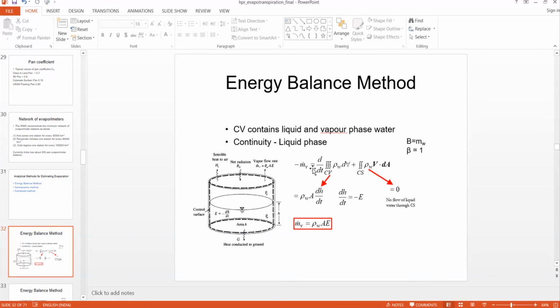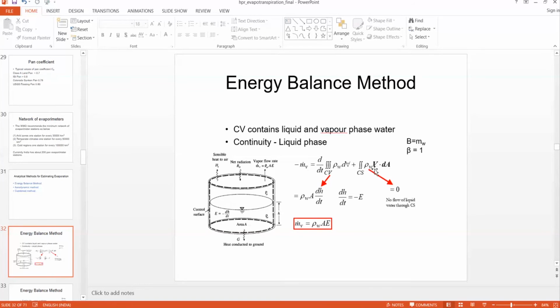The mass flow rate of water vapor is equal to the rate of accumulation of water vapor plus the net outflow of water vapor. But when we apply it for liquid, this is the net accumulation of water plus the net outflow of water. In the liquid water, neither liquid is coming in nor going out, only a phase change is taking place.